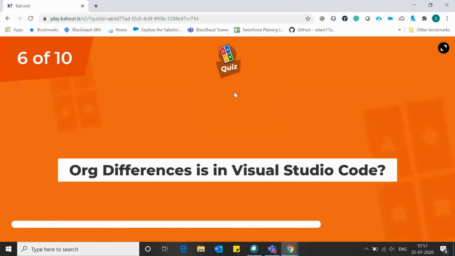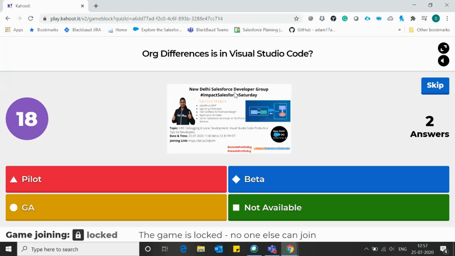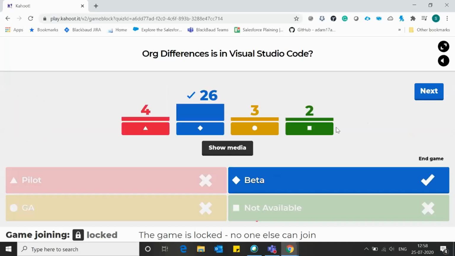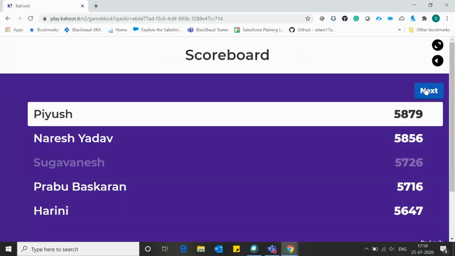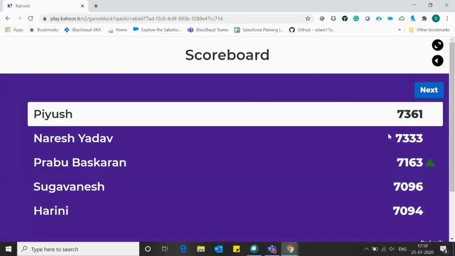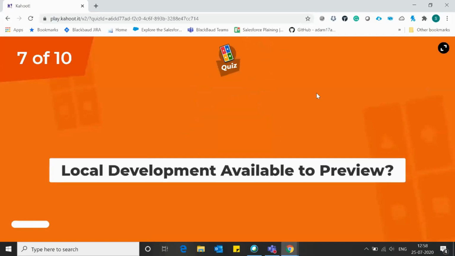Local development is in Visual Studio Code, pilot, beta, GA or not available? Yes, in beta. Correct. Piyush, Naresh and Prabhu are leading the quiz.